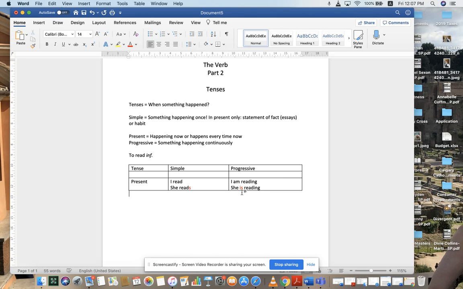And again, in a present progressive tense, and actually a lot of progressive tenses, you're going to notice the auxiliary verb. Auxiliary from the Latin word auxilia, meaning help. It's a helping verb. Okay, it's not the main verb. The main verb of this construction here is reading. But because I plug in the auxiliary verb, it's the only one that changes form when we go from first person to third person. Okay?